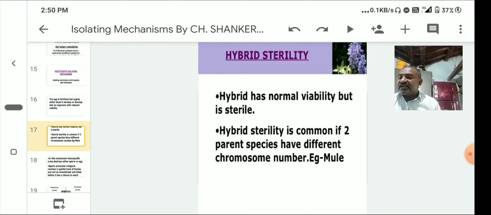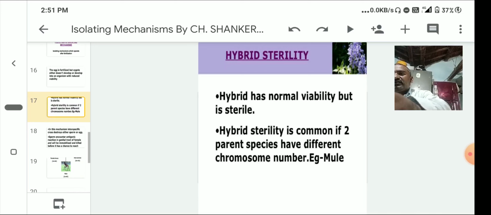And hybrid sterility. Here the hybrids have normal viability but are sterile. Hybrid sterility is common when parent species have different chromosome numbers. For example, the mule. Here one diagram is there.